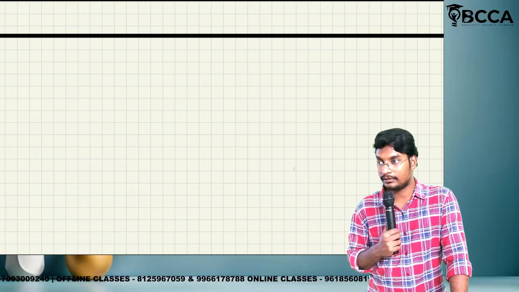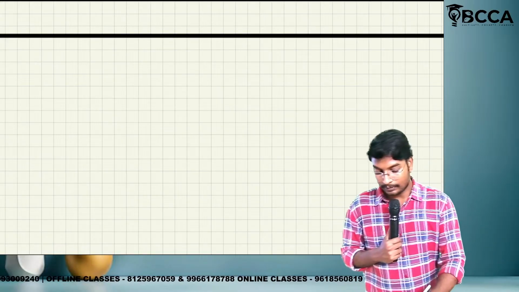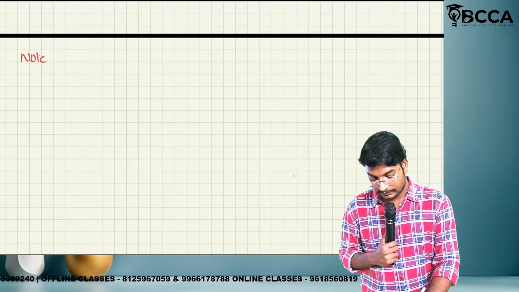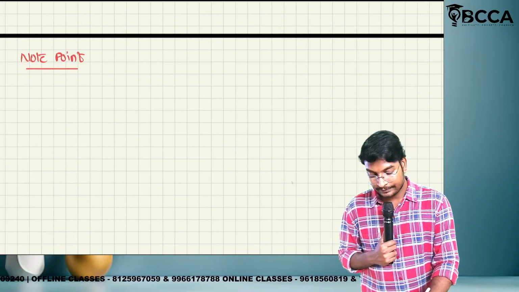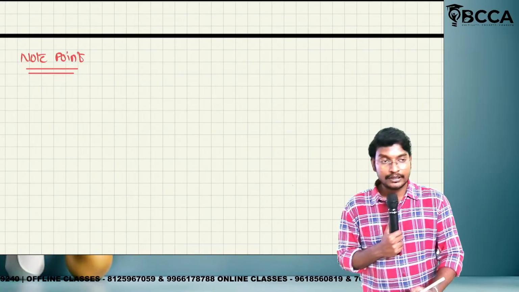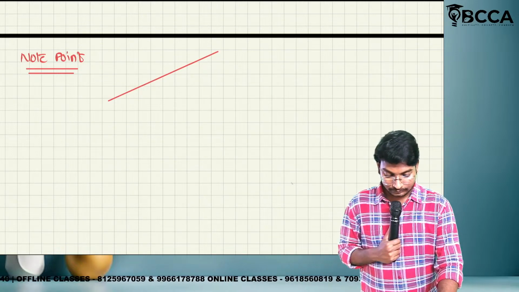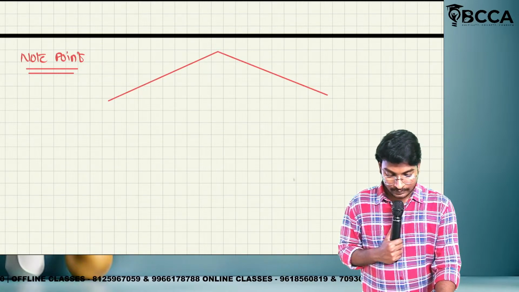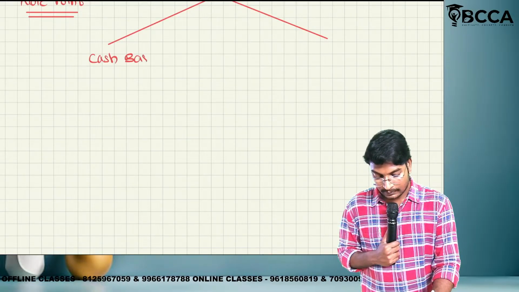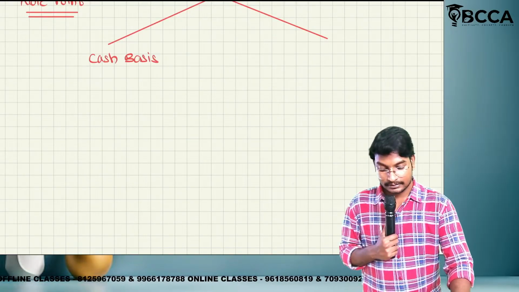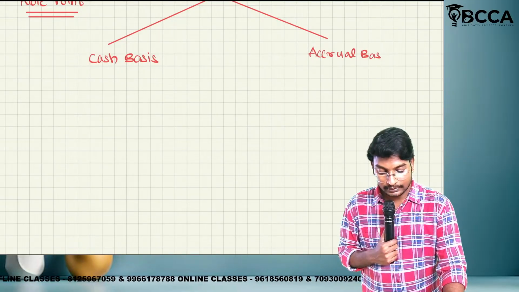At that point of time we will discuss. Note point: where we have to consider and where we should not consider, cash basis and accrual basis.